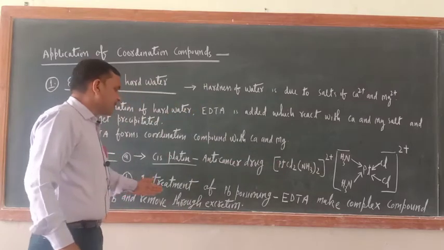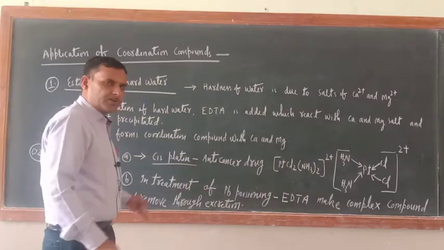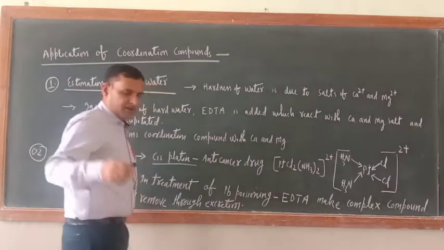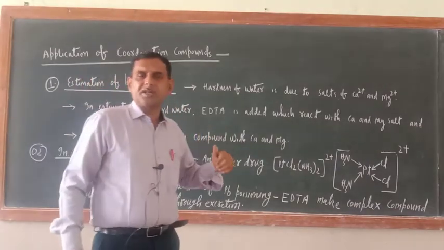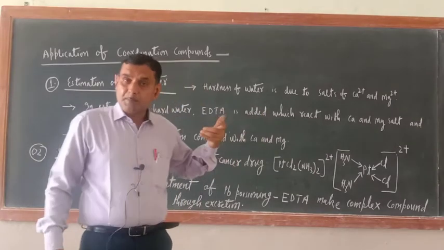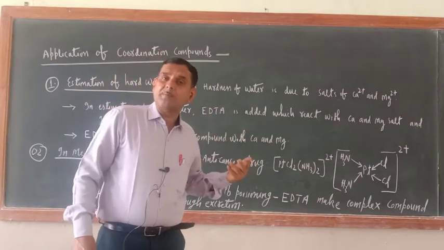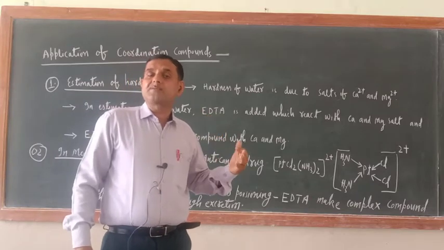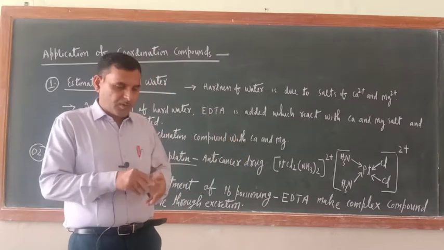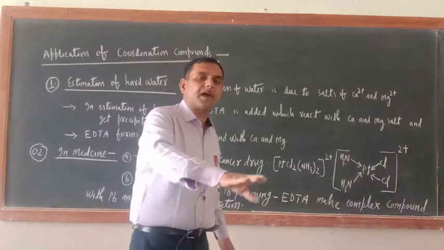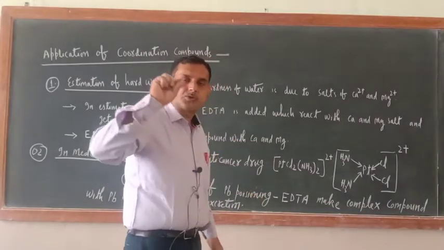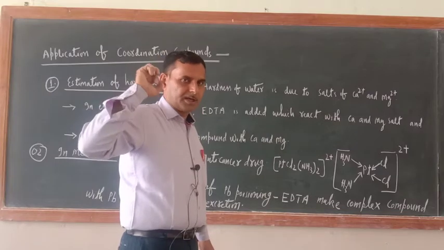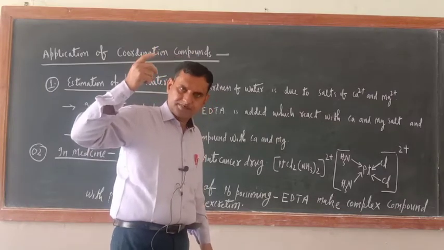Next one is in treatment of lead poisoning. I have already told you about this. Nowadays either zinc pipes or iron pipes are used. In olden days lead pipes were used. When impure water is supplied through those pipes, slowly lead gets dissolved in the water.